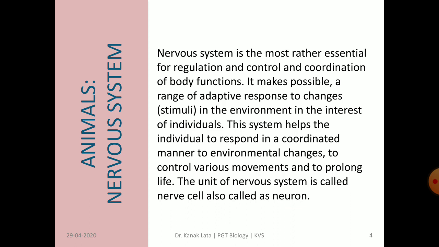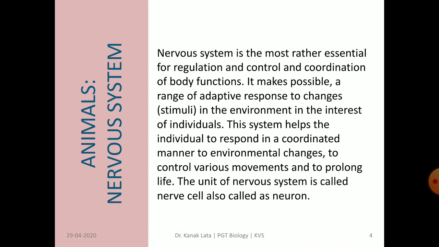Now, we will discuss the nervous system of animals. The nervous system is the most important and essential system for control and coordination as well as regulation of body functions. It helps the organism to respond according to the changes occurring in the environment in the interest of individuals.